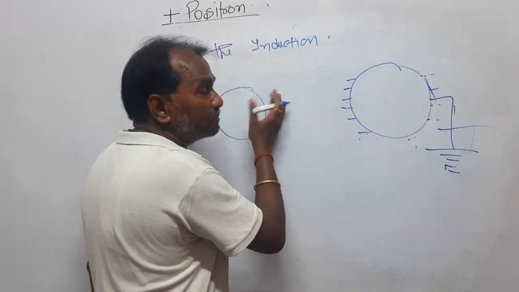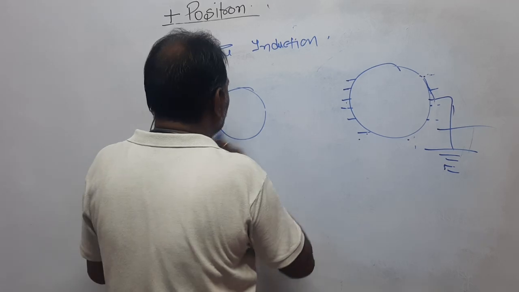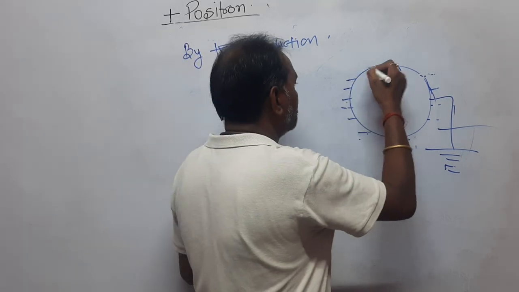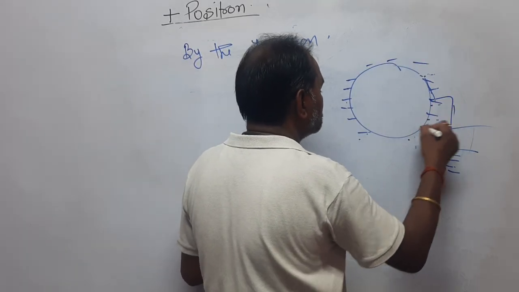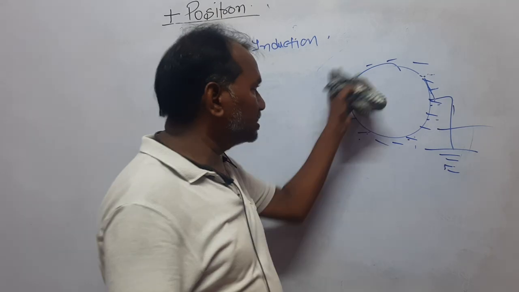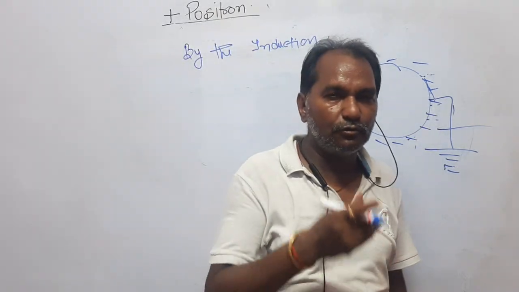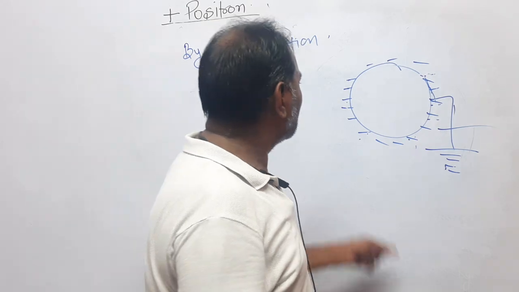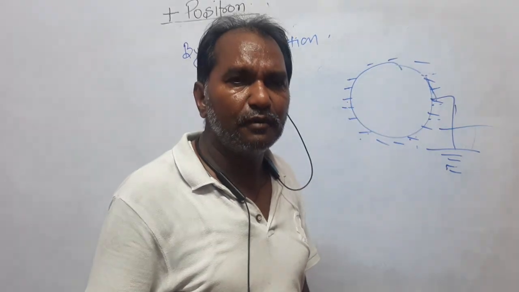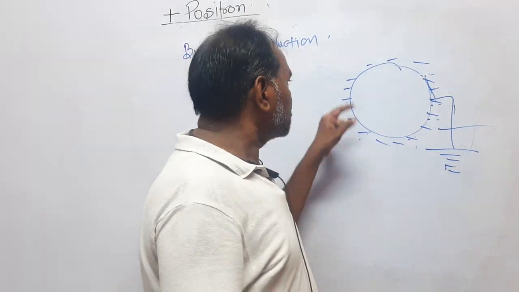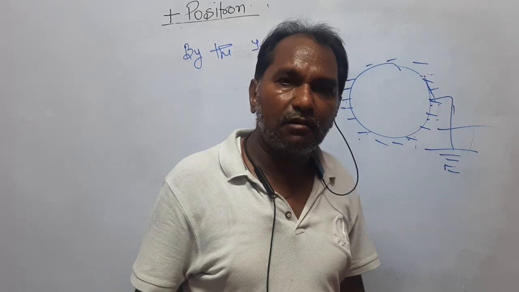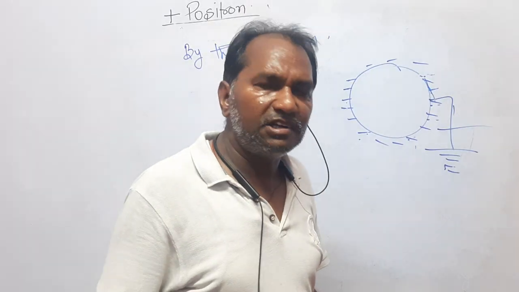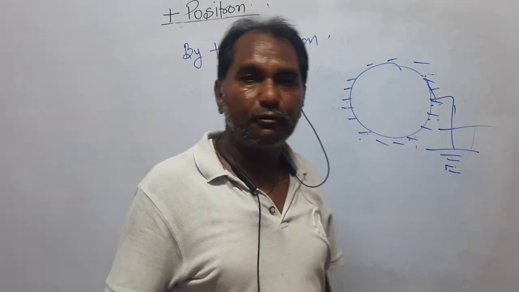As soon as the first body is removed, this negative charge will spread throughout the body, and it will be distributed uniformly over the body. In this way, it has been negatively charged. If you want to charge it positively, then the negative portion is grounded, right? Negative charge will disappear and it will be positively charged.